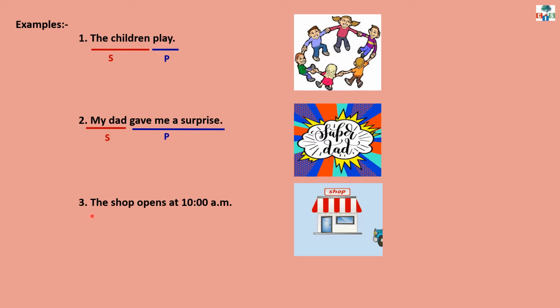Example number 3. The shop opens at 10 a.m. Children, in this sentence, about what we are talking? About the shop. So, the shop will be the subject and the remaining part of the sentence, opens at 10 a.m. That will be the predicate.